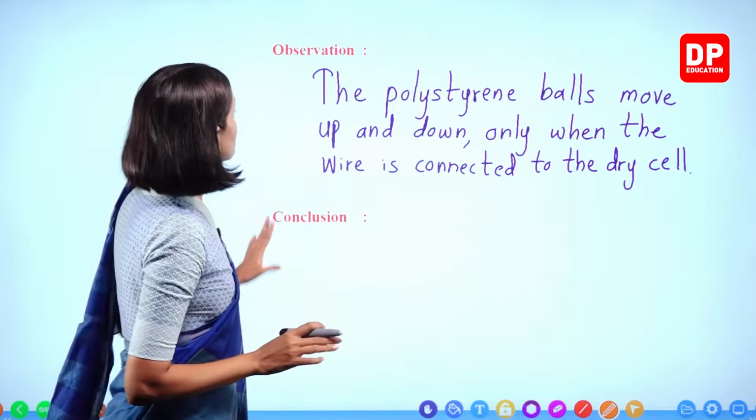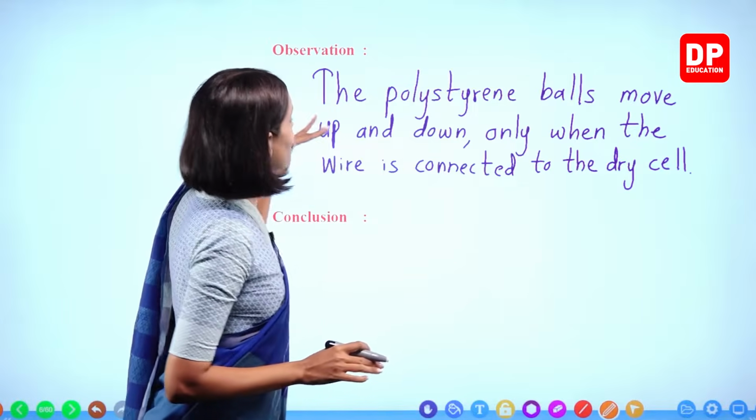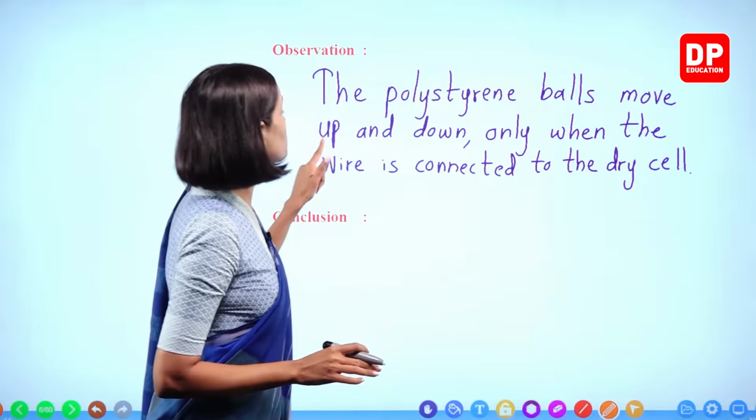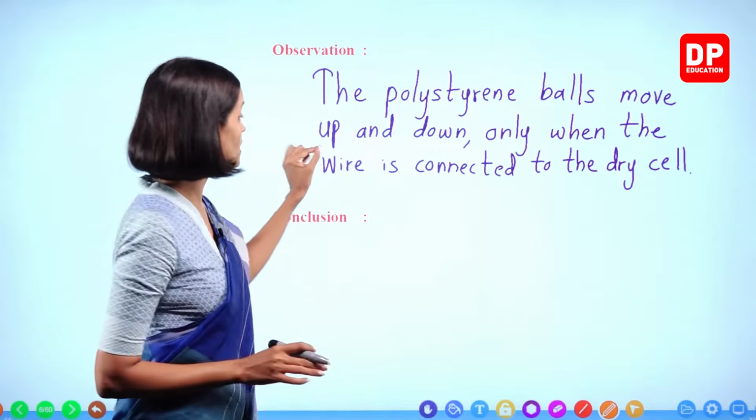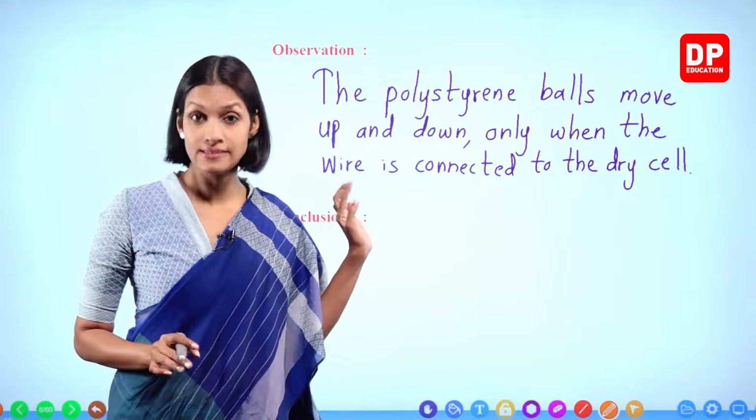Right, children? The polystyrene balls move up and down only when the wire is connected to the dry cell, right? Which means only when the wire touches the dry cell, right?